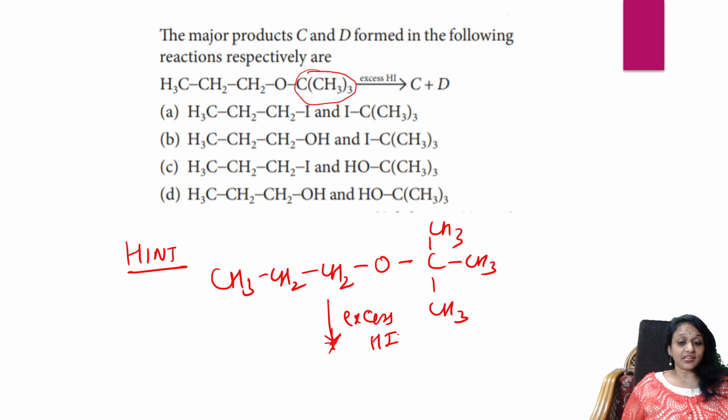The negative part, the iodine, which is a better leaving group, where will it go? It will attack the stable one. Which is stable? The tertiary carbocation is more stable. So the nucleophile goes and adds to the tertiary carbocation.